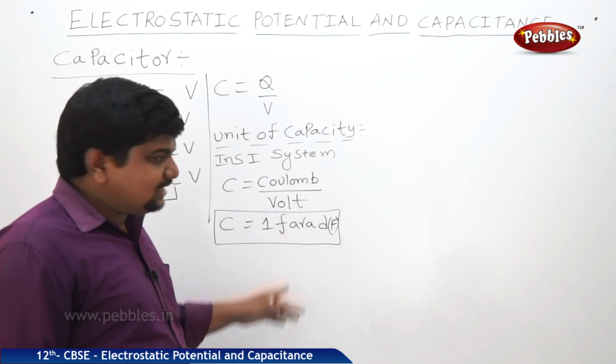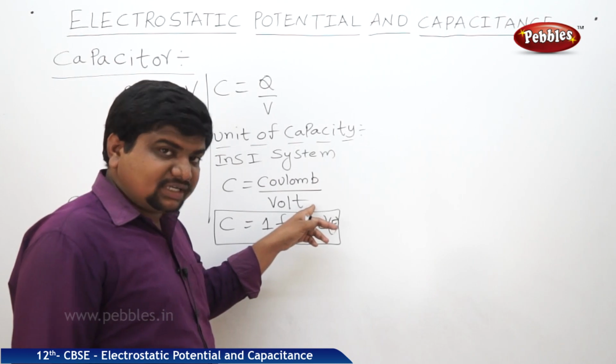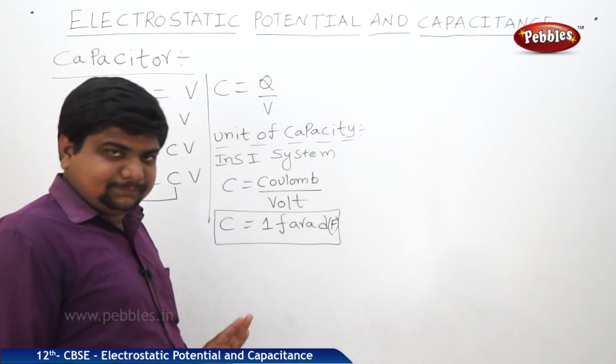1 farad is defined as follows: if 1 coulomb of charge is passing through 1 volt of potential difference, then the capacity of the conductor is 1 farad.